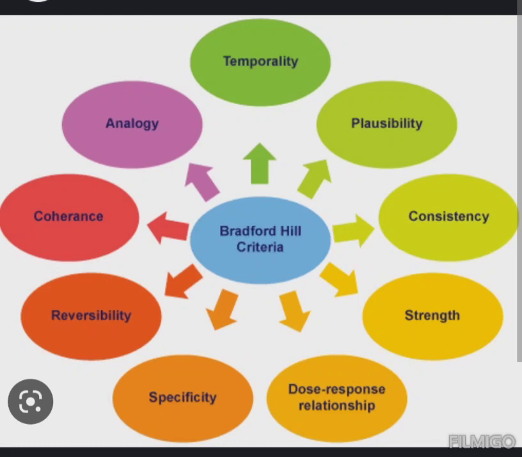The more the risk factor to which the particular person is exposed, the more the chance of the person getting the disease, which would be explained with the dose response relationship. Coherence. The presumed cause and effect do not conflict with the existing scientific consensus. Experiment. Empirical evidence of experimentation in animals and in vitro studies. They provide empirical evidence that supports the presumed cause and effect. The presumed cause and effect are comparable to a similar established cause and effect, which is known as analogy. That's it.